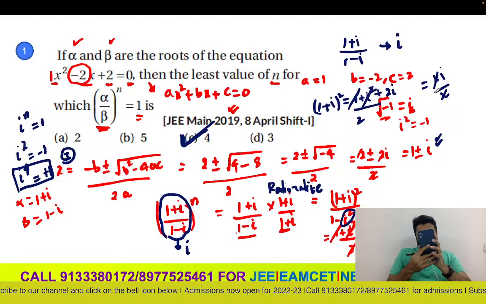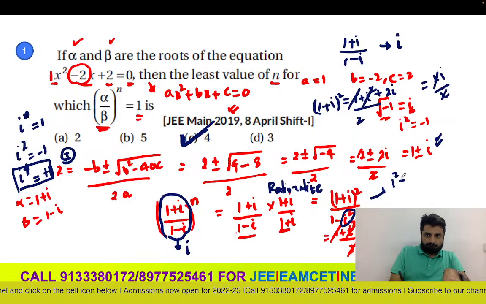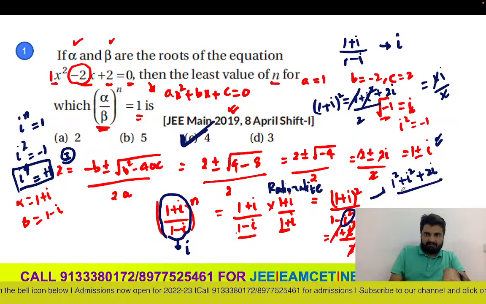So I hope this is clear, guys. If you want, I'll write it here as well. 1 square plus i square plus 2i whole divided by 1 minus of minus 1. So 1 plus 1 we will get.